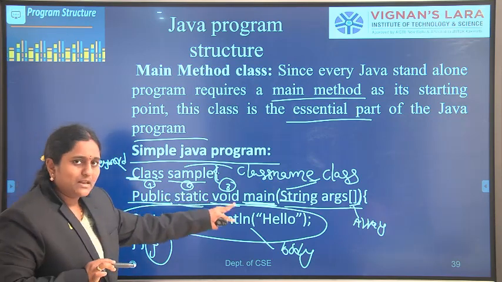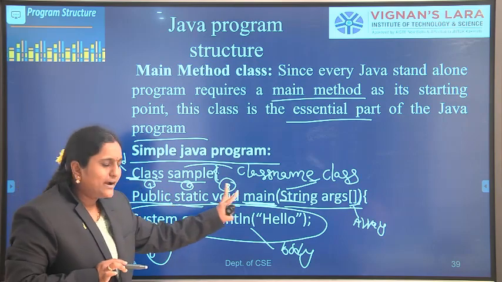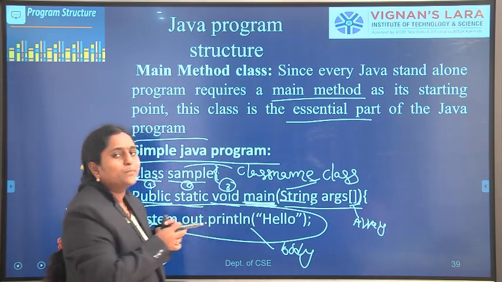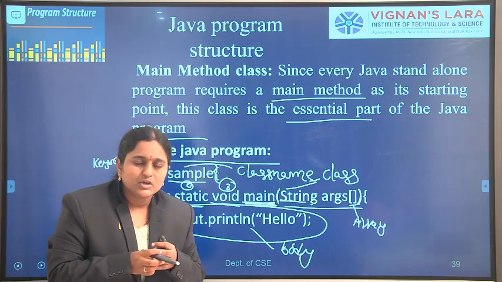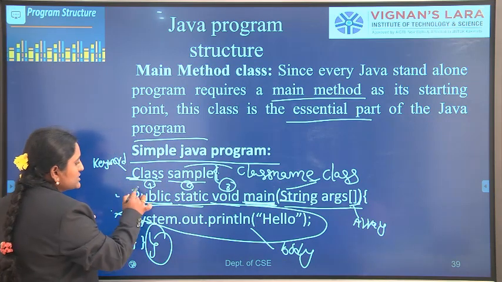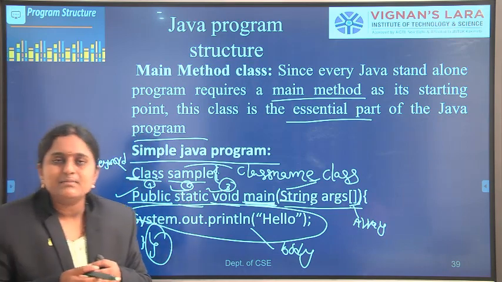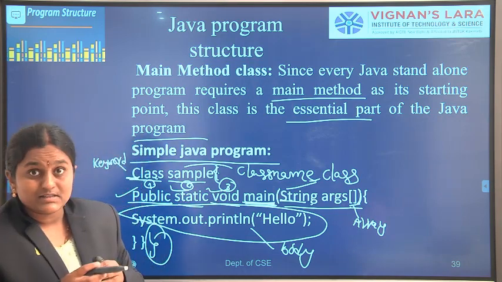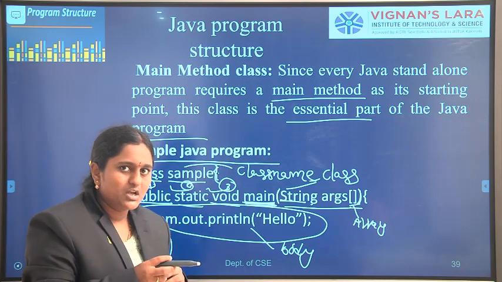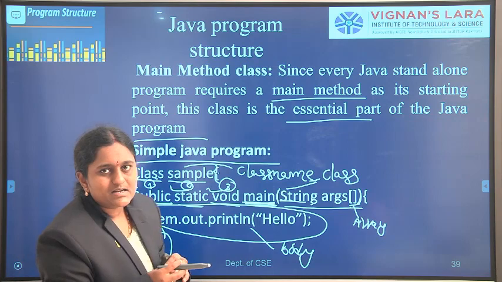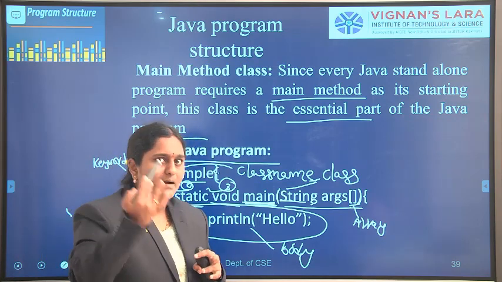Next one, main method: public static void main. Here main is the function, the method. Every program should start with the main method. The main method contains three keywords: public, static, void. So why does the main method contain these three keywords? What is the importance of these three keywords? In the main method, every method has some parameters. We may pass the parameters, or we may not pass the parameters.